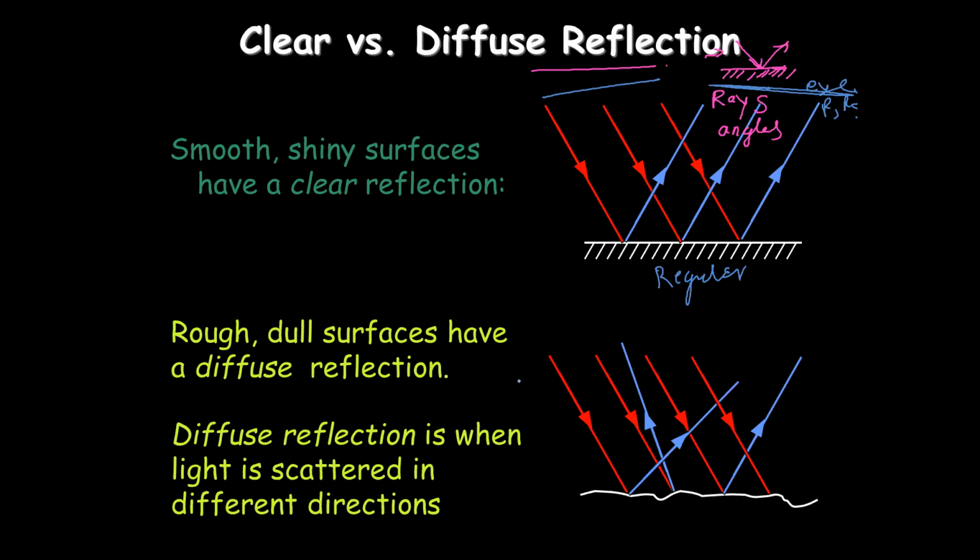And in case of diffuse reflection, you can see the rays are coming and falling, and because the normal is different at each point, here the normal will be like this, here it is like this. Because the normal changes, the contact surface changes, and the ray will go like this. If the surface is like this, it will come and go like this. Because of the irregularities, the surface is not smooth, it is a rough surface. In that condition, you cannot see the clear image.